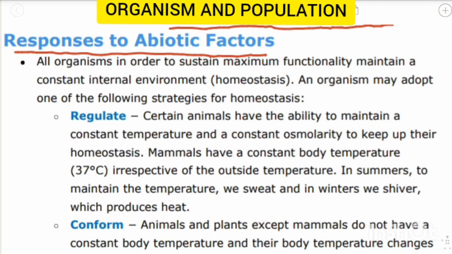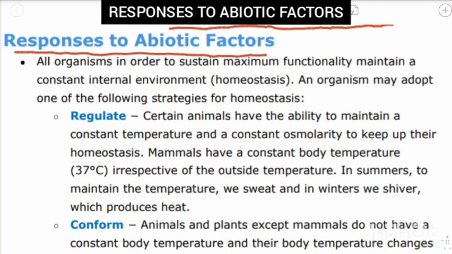As we all know, when the temperature increases suddenly, it is very difficult for the organism to survive in a very high temperature. The vice versa is similar. When the temperature is very low, it is also very difficult for the organism to survive and to adapt to the situation, right? Let us find out how organisms respond to such factors as water and temperature.